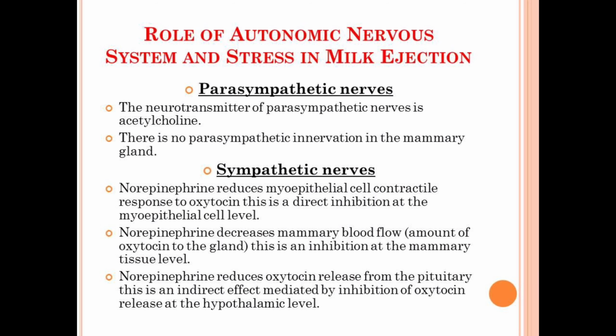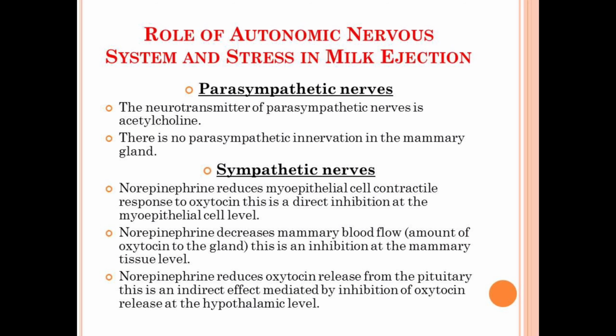Now, another role of norepinephrine is that it will decrease the mammary blood flow and ultimately the amount of oxytocin reaching the mammary gland, and this inhibition occurs at the mammary tissue level. Here it simply implies that, as we already know, oxytocin is present in the blood stream, and if the amount of blood reaching the mammary gland is reduced, it will ultimately reduce the oxytocin level to the gland and lead to the inhibition of milk ejection.